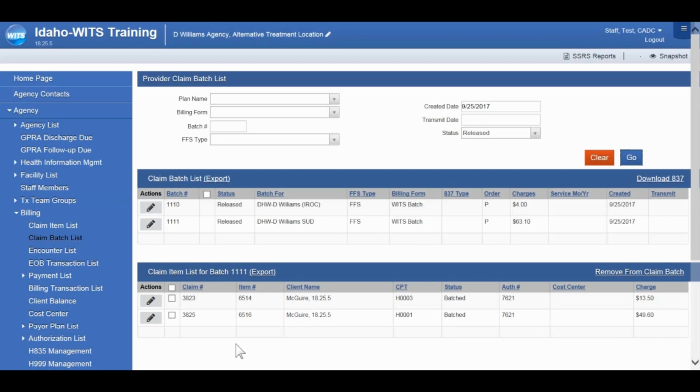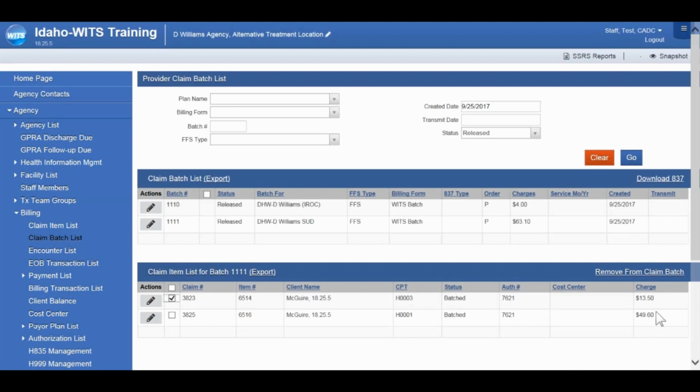At this point, if we need to remove one of these from the batch, you can check the checkbox on that item to indicate it, and then on that right side of that lower blue banner, you have Remove from Claim Batch, and that'll send that claim item back into the claim item list in a status of awaiting review. At that point, you can address any issues that there might be with that claim item, and then re-release it and batch it into a subsequent batch as well.